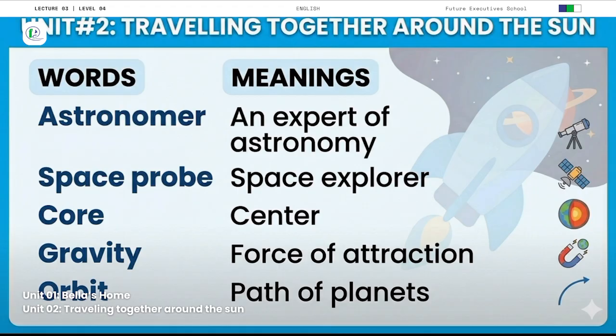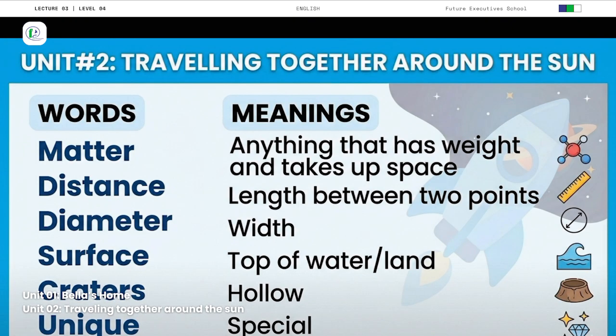The next word is orbit. What is orbit? Path of planets. And the next word is matter. Anything that has weight and occupies space is called matter. Distance. What is distance? Length between two points. Then the next word is diameter.